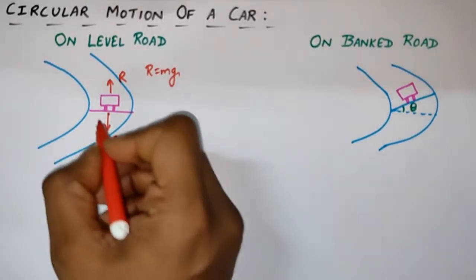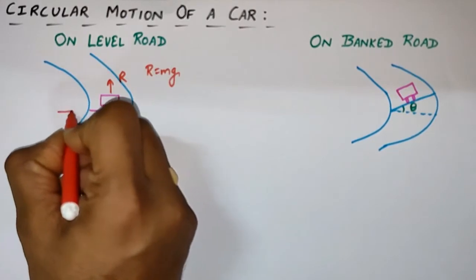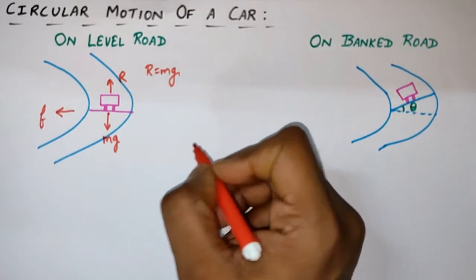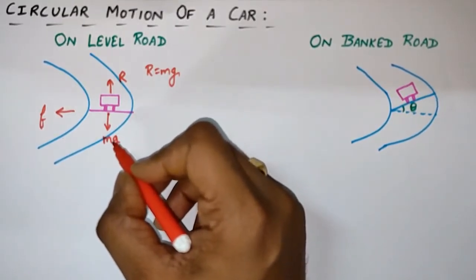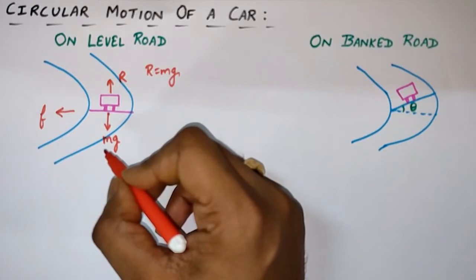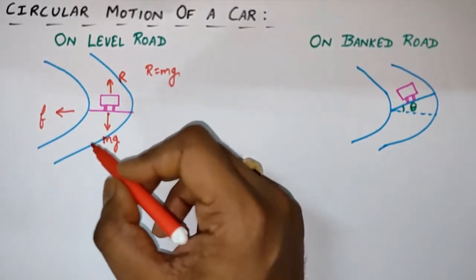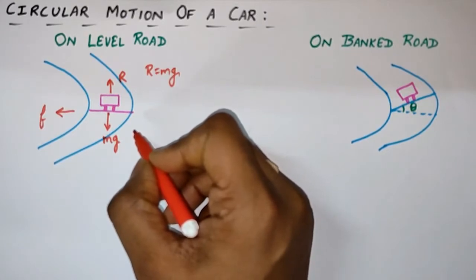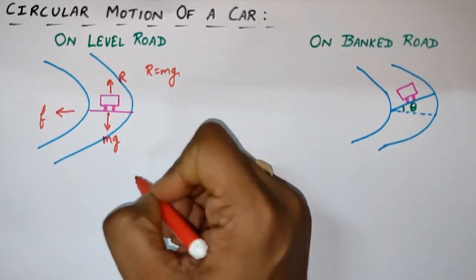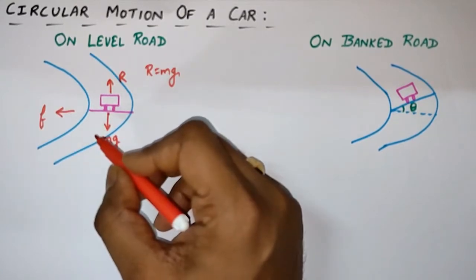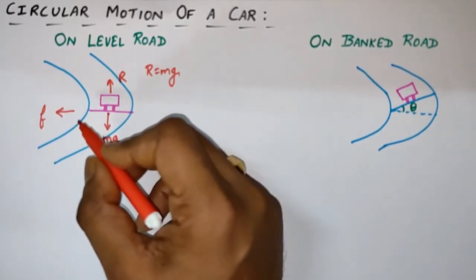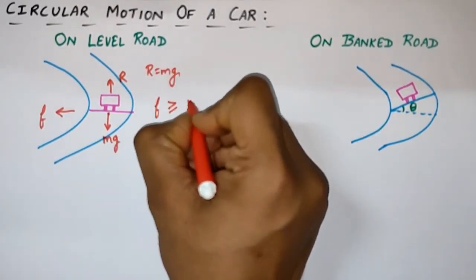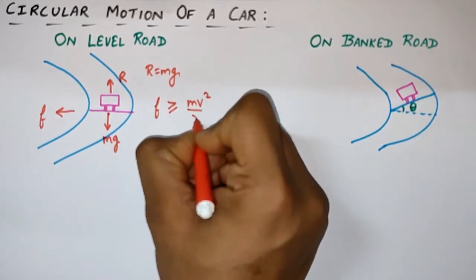Now the friction on the tires of the car will act towards the center, so I am taking it as a small f of friction, and to stay on the road, the maximum force of friction must be equal or greater than the centripetal force. So centrifugal force will be acting in the outward direction, and we know that centrifugal force is given by mv square upon r, and the friction force is in this direction. So friction force must be equal or greater than mv square upon r.